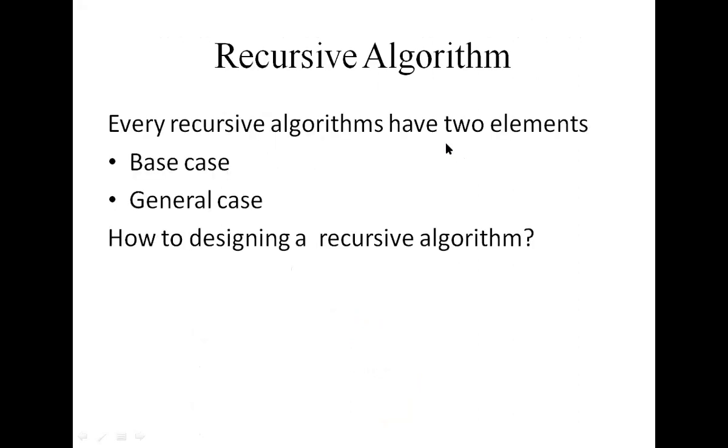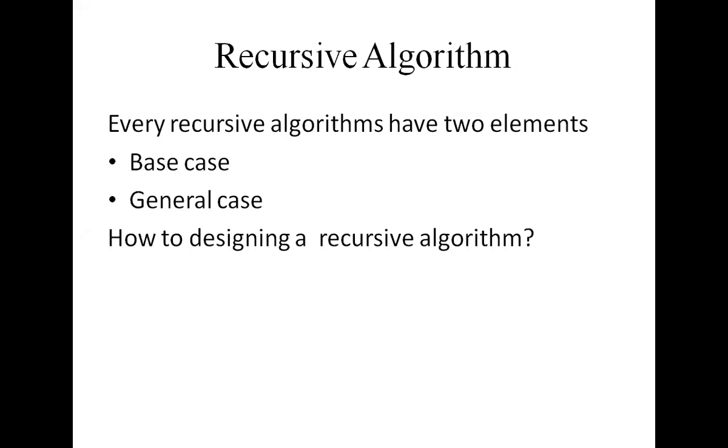Next one. For a recursive algorithm, we have two elements. One is the base case, another one is the general case. If you are writing any recursive algorithm, always identify what is the base case and what is the general case.